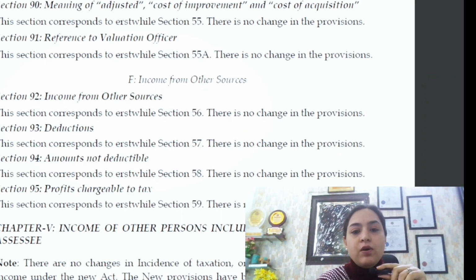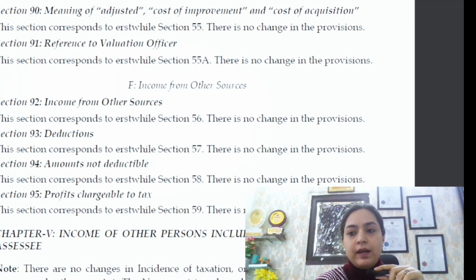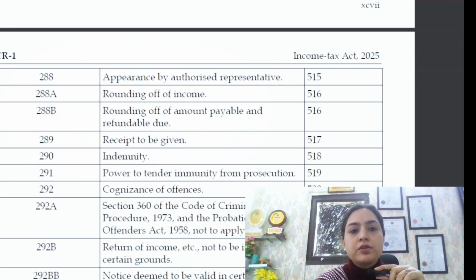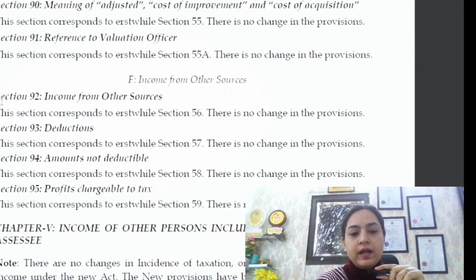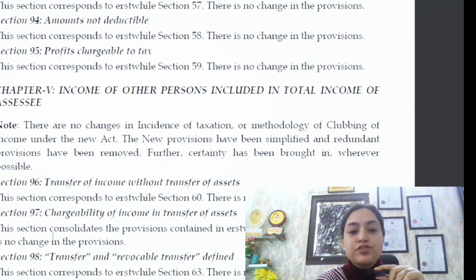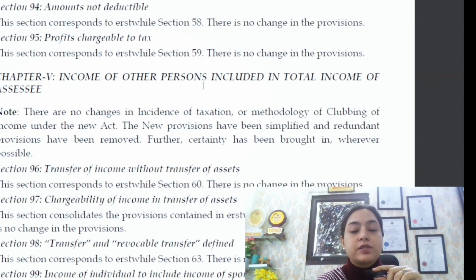So as you can see on my screen, first we will be taking a comparative analysis of clubbing of income, कि क्या क्या changes जो हैं वो introduce किए गए हैं. So as you can see on my screen that there is a chapter 5. So clubbing of income in Income Tax Act 2025 is incorporated in chapter 5, income of other persons included in total income of assessee. There is a note written. There are no changes in incidence of taxation or methodology of clubbing of income under the new act.